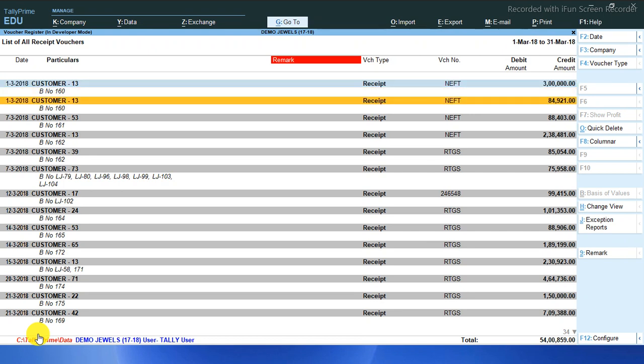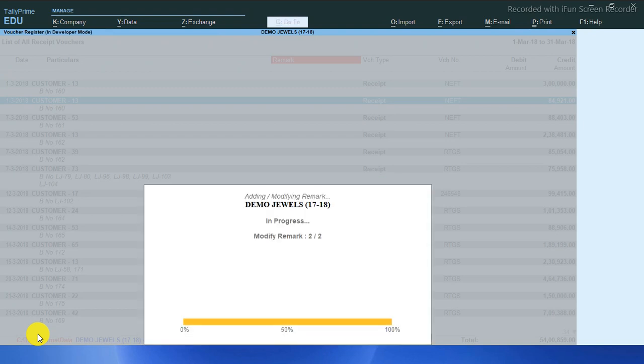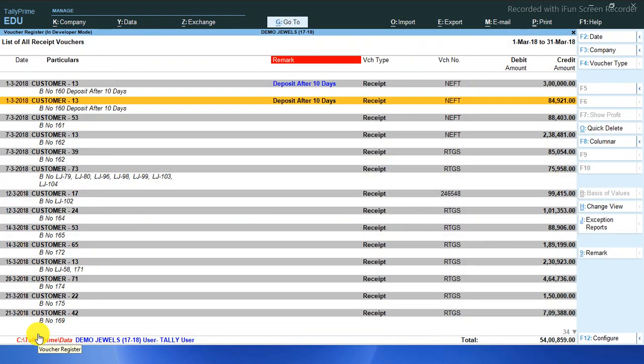So in this case also you can write the remark: please deposit after 10 days. So the user or your accountant may come to know that the entry is done, but the check should be deposited after 10 days.